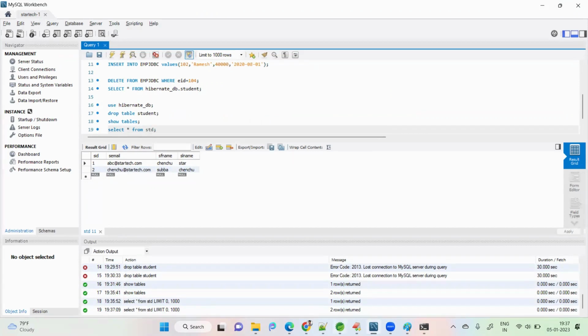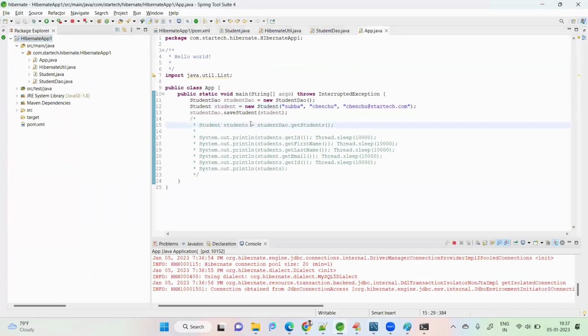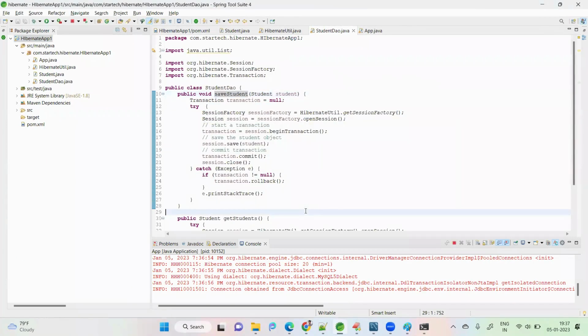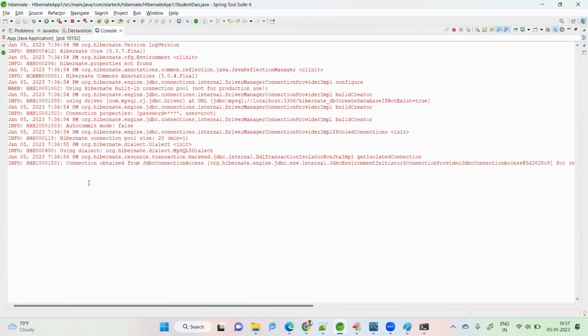Anywhere, did we write an SQL query, insert into table name? No. We just created an object, set the values, and handed that object over to Hibernate session.save, which is responsible for creating the insert query. So can we check whether it really created the insert query or not? Yes, we can. Whenever Hibernate executes, it generates some SQL queries. Those SQL queries we can see in the logs, but it did not print any insert query or create query.